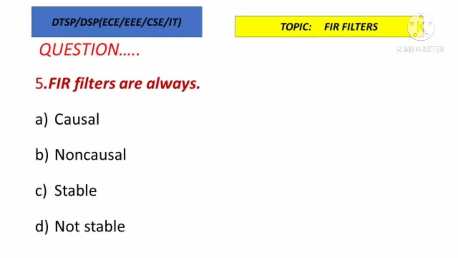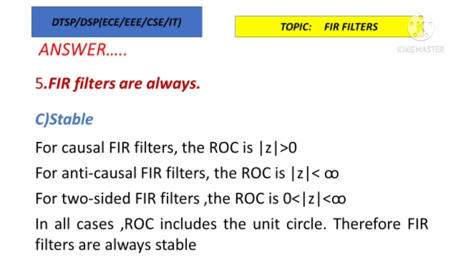Question number 5. FIR filters are always causal, non-causal, stable and not stable. So the answer for this is FIR filters are always stable filters. For finding this, we are going to see the ROC. ROC means region of convergence.